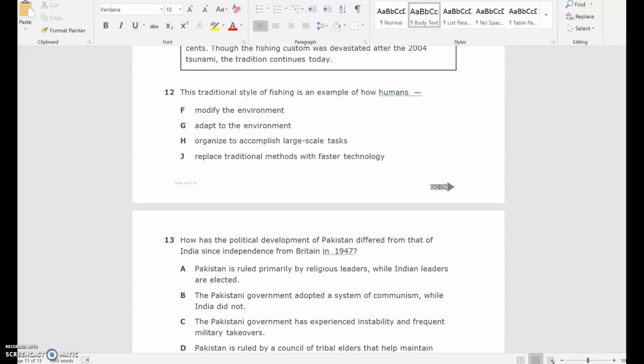Number 12. This traditional style of fishing is an example of how humans F. modify the environment, G. adapt to the environment, H. organize to accomplish large-scale tasks, or J. replace traditional methods with faster technology.